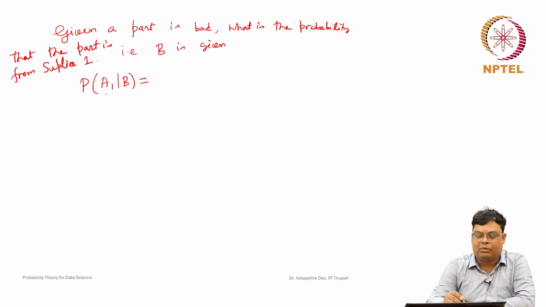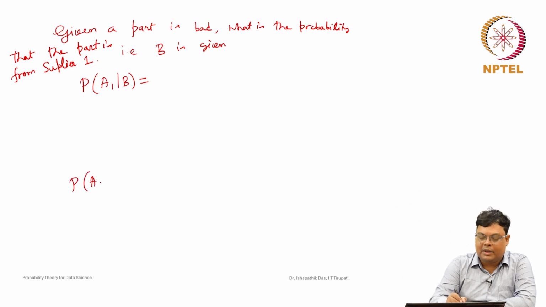So, this is the question: given B, what is the probability that it is from supplier 2? Similarly, you can ask what is the probability that it is from supplier 2 also. If the part is bad, you can ask what is the probability from supplier 1 and what is the probability from supplier 2. So, now let us find out this probability, A1 given B.